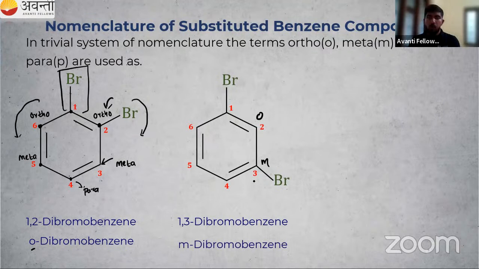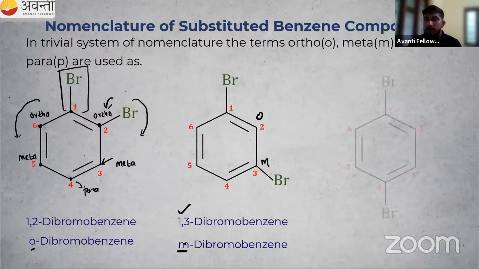Meta dibromobenzene. Okay, this is the correct name. 1,3 dibromobenzene. No need to use 1,3 together with meta; that is numbers or meta. I hope that is also clear. You have done it correctly. So 1,3 dibromo. If you're using the numbers, then no need to use the meta. So only number, either number or this meta position.